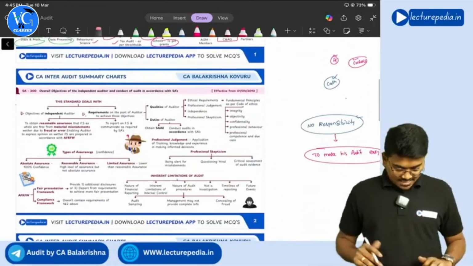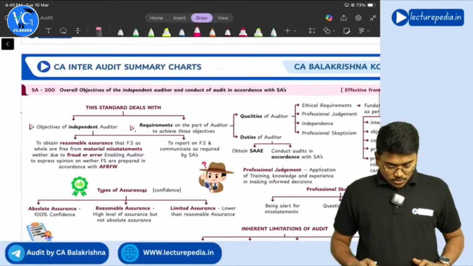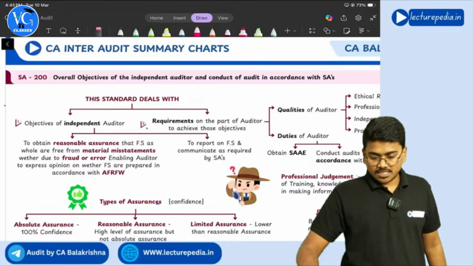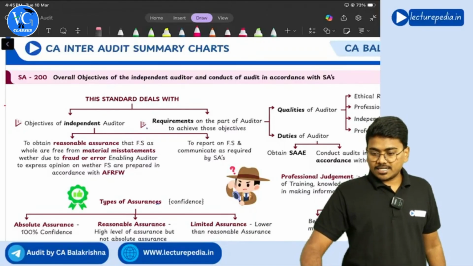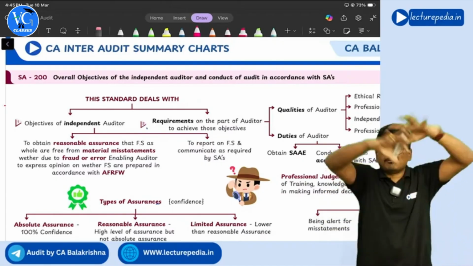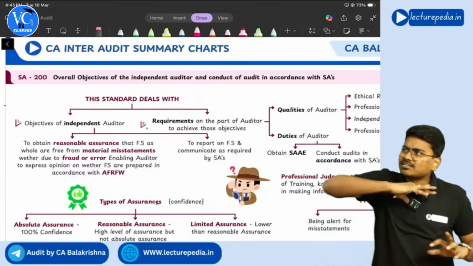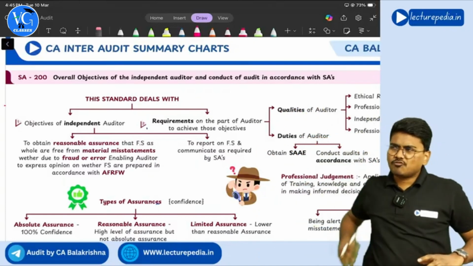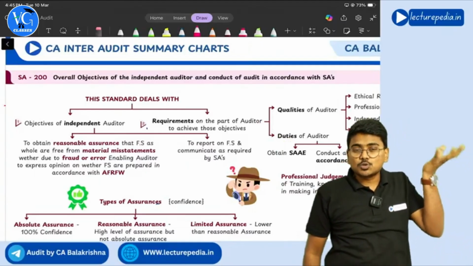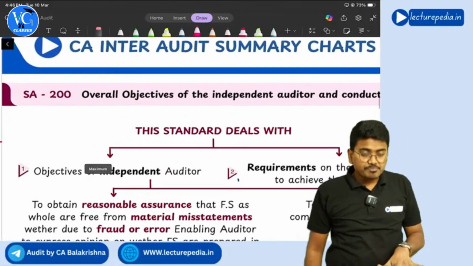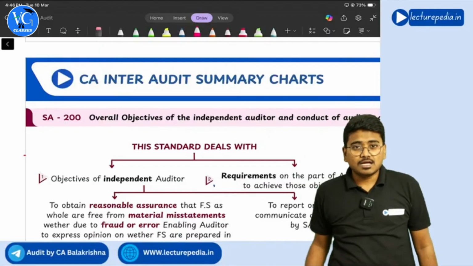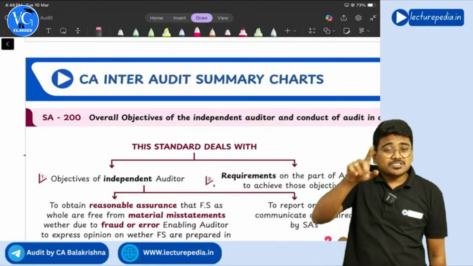So next, now we'll start with SA 200. So what is SA 200? SA 200 establishes the base for complete auditing standards. Whatever the auditing standards that we discuss, for all those auditing standards, the base is established by SA 200. So if you see SA 200, it speaks about overall objectives of the independent auditor and conduct of audit in accordance with the standards on auditing.